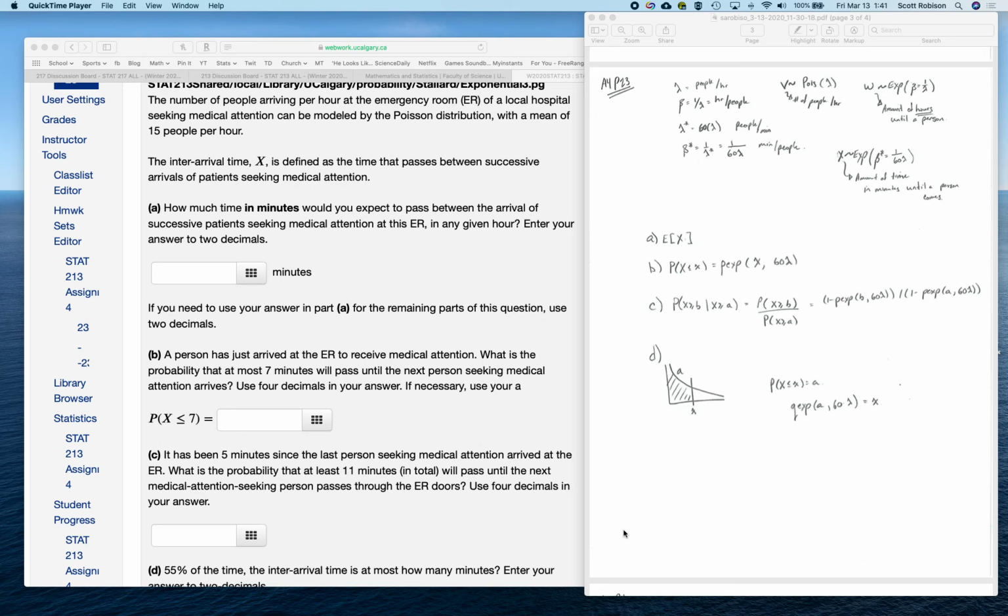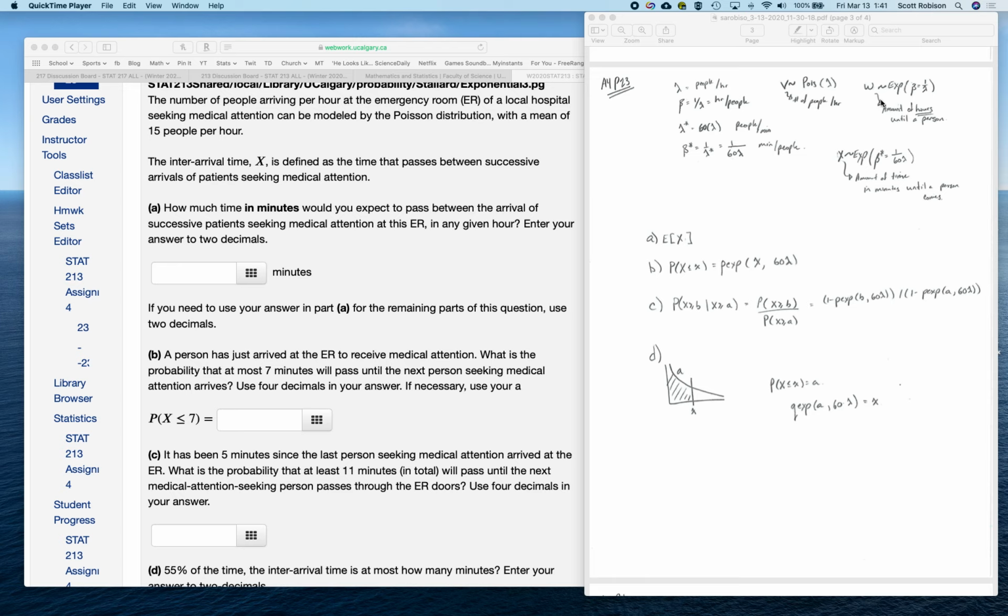Okay, another question that appears to have some students confused is the 23rd question, which is quite a bit like the 21st question. Here again, we've got a Poisson distribution, and Poisson is talking about the number of things per time. So in this case, the number of people per hour, so V could be Poisson.